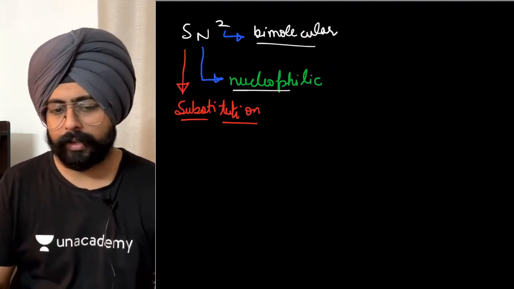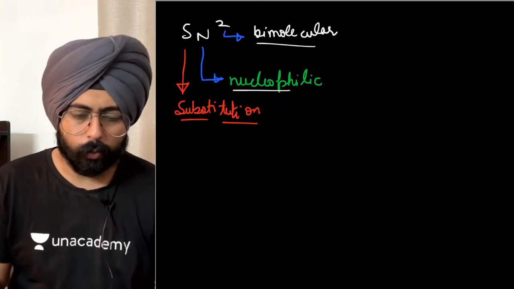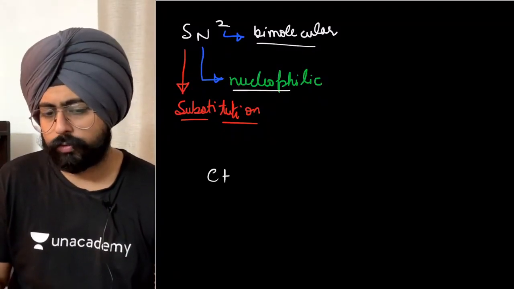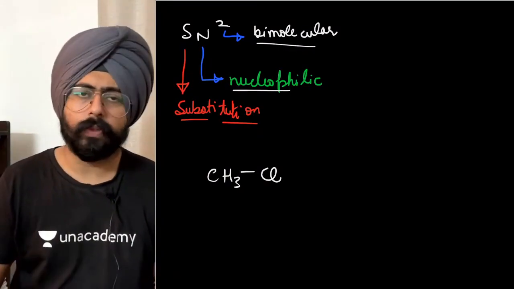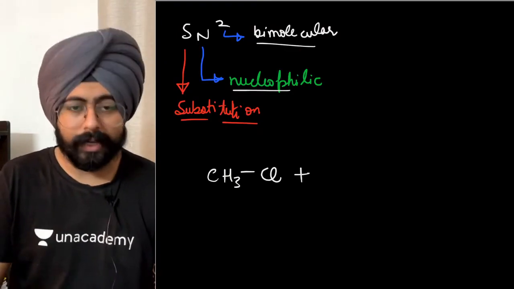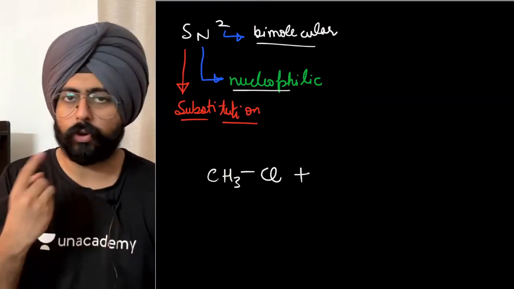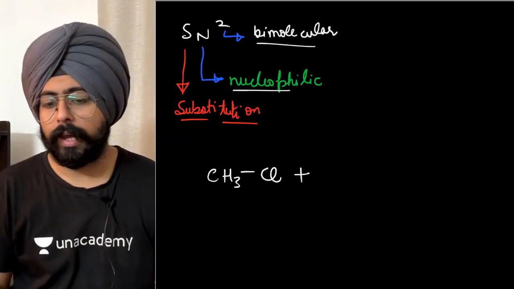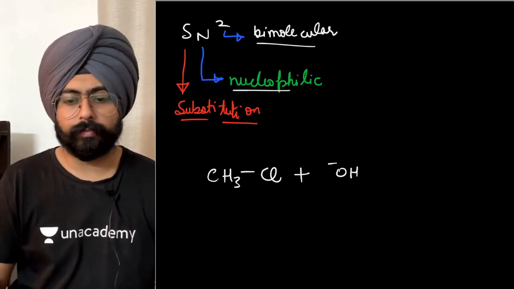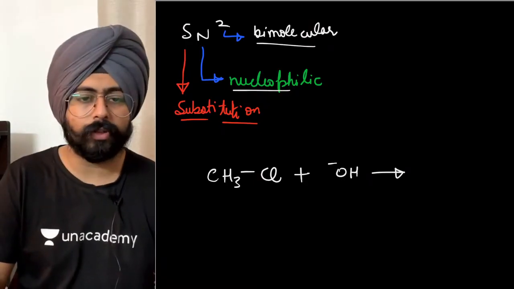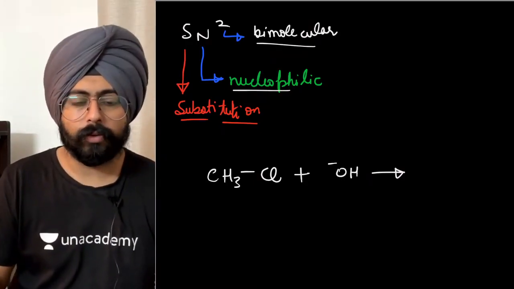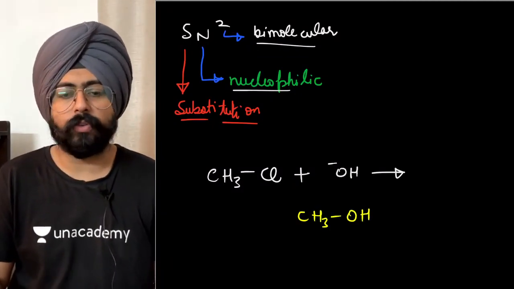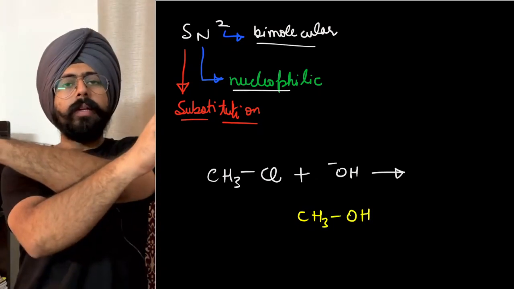And what happens over here is you have a reactant which is typically an alkyl halide. I'll take a very simple alkyl halide for the example. Let's say CH3Cl, and you react it with a strong nucleophile. A strong nucleophile could be a negatively charged species, something like OH negative. What happens at the end of this reaction is that you get a product where the CH3 now has an OH group instead of the Cl, so it's a replacement reaction.